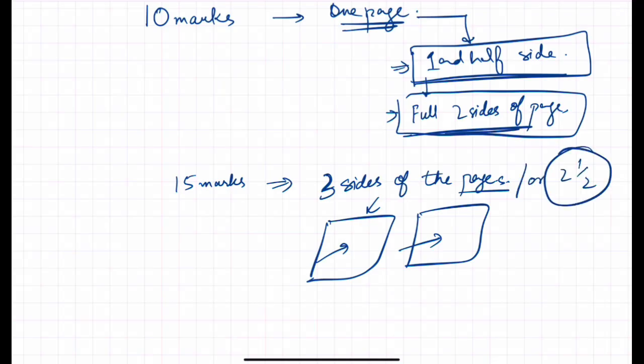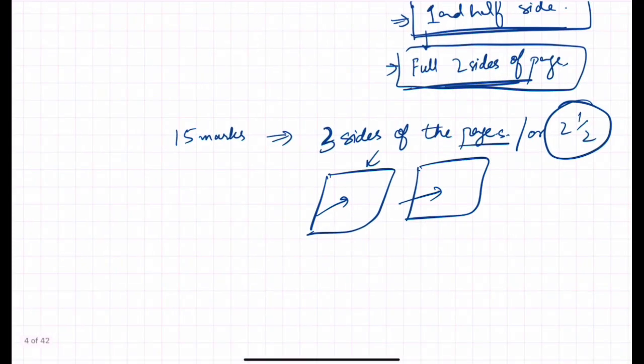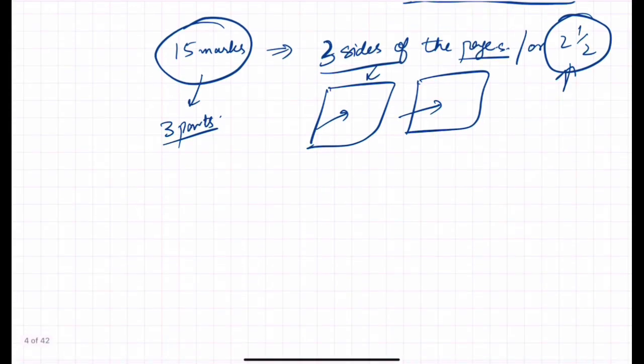It depends upon the time and the capacity you have to write, whatever information you have, it depends solely on you. But it's ideal to write either 3 complete pages or 2, and you have to divide the questions which are for 15 marks at least into 3 parts. Like, you will divide the answer into 3 parts.